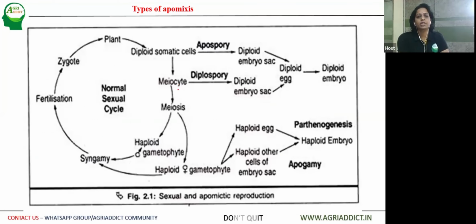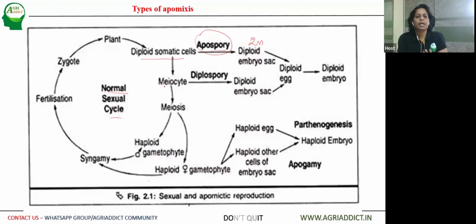This is a flowchart which shows the different types of apomixis. If you look into the normal sexual cycle, what happens? The plant produces diploid somatic cells. If the seed is obtained directly from these somatic cells, which are diploid in nature, we call it apospory.